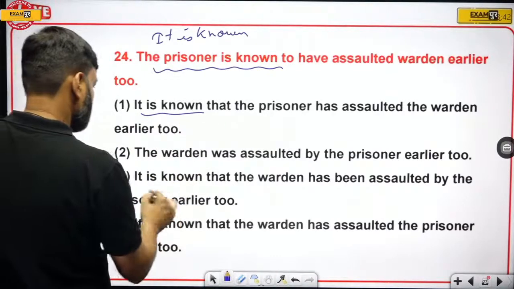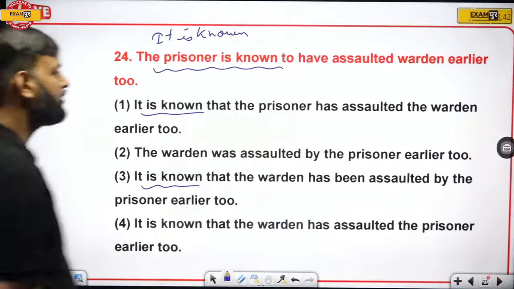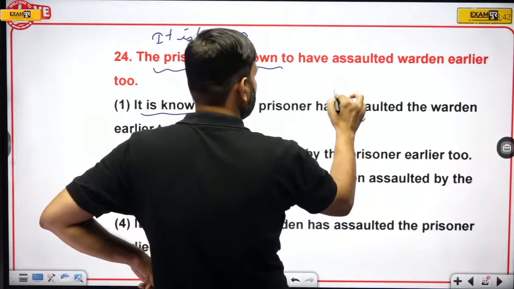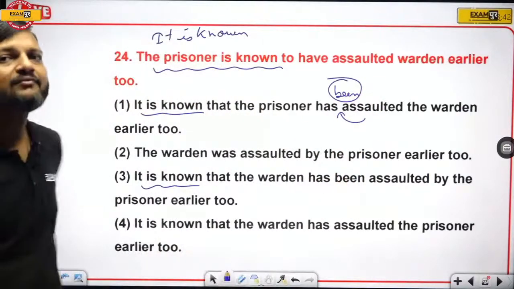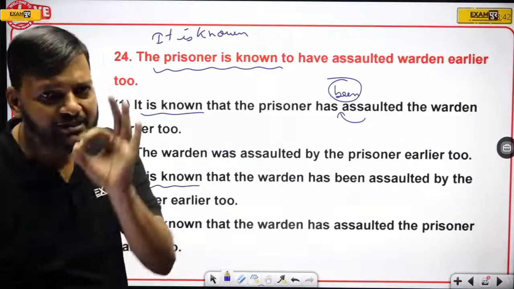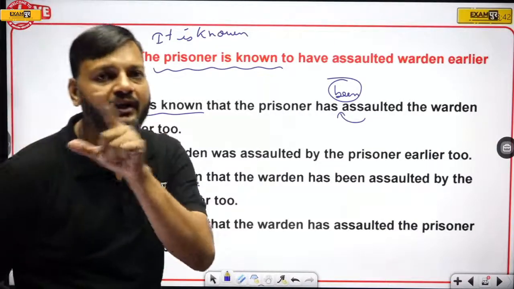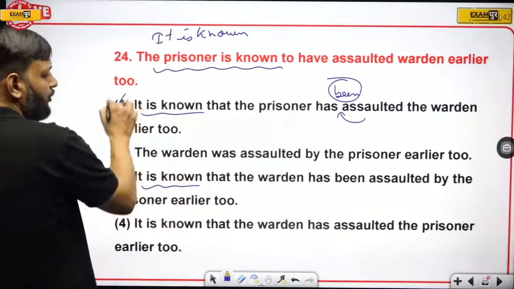Okay, and option number 3, here we have it is known that the warden has been assaulted. So here been is missing before assaulted. As I say that without be, passive is not possible. If you are changing an active sentence into passive, you must have be verb with the third form. So here be verb is missing, cannot be the answer.